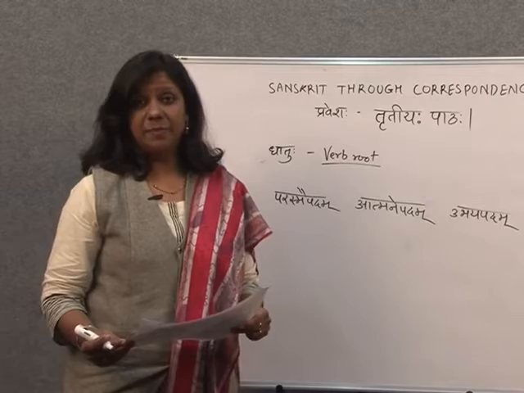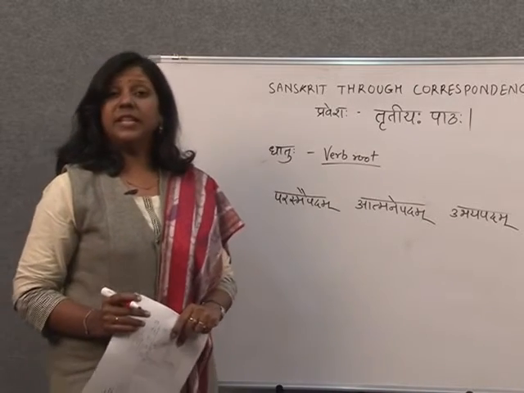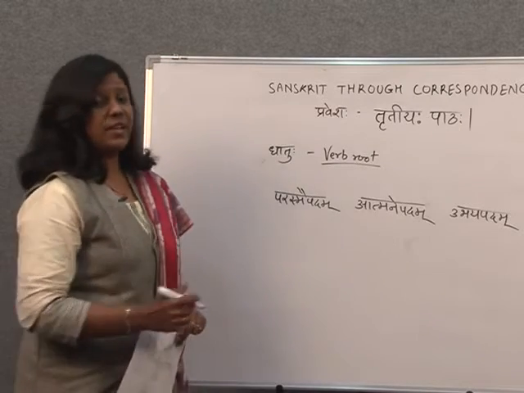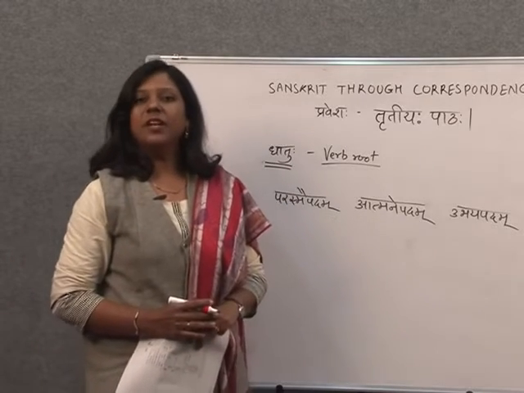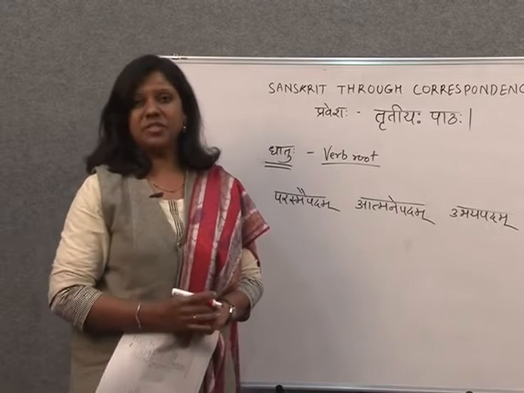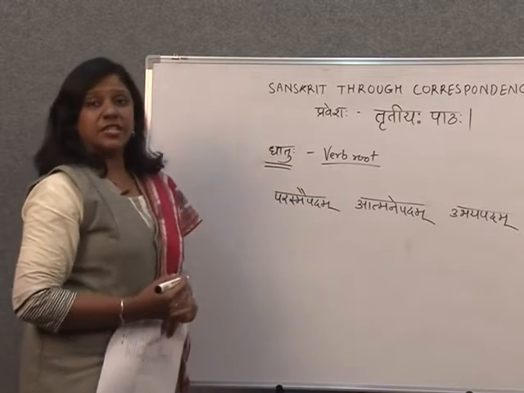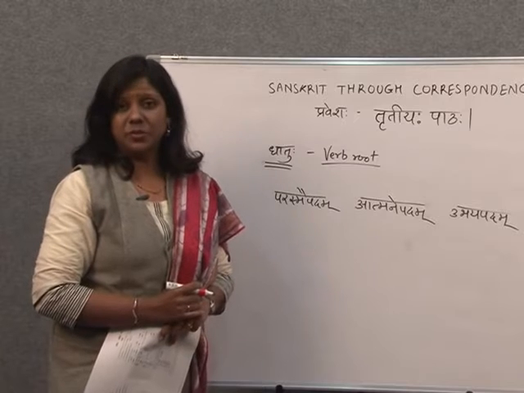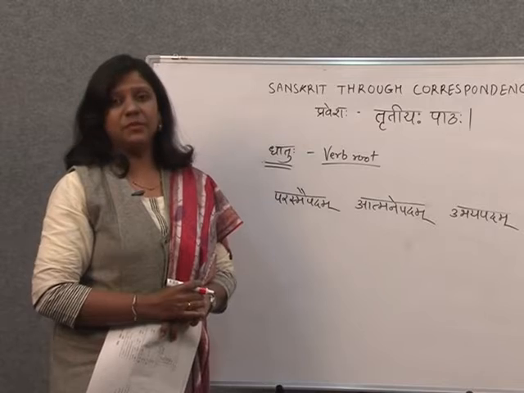As you are practicing with them, every verb has its verb root. For example, pathati, its basic verb root is patha. That is called dhatuhu. So when you understand this dhatuhu, you will be able to use it in all the tenses, in all the persons also. So we learn: for gachati, the basic dhatuhu is gama, the verb root. Pathati, patha; likhati, likha; vadati, vada.